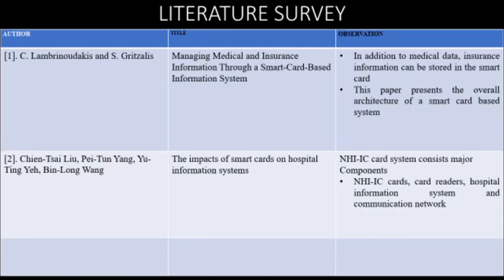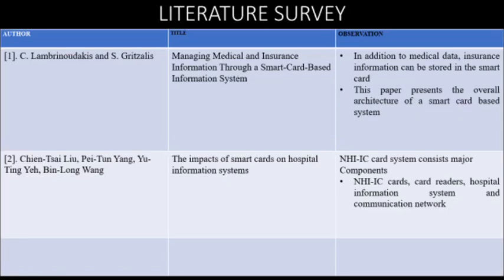If the patient has visited a private doctor, but he should be of the same institution, the private doctor could also access all the information regarding the patient using that smart card by entering the patient's PIN. He could access all the data, and if he needs to change any data, it could be changed and inserted to the smart card.